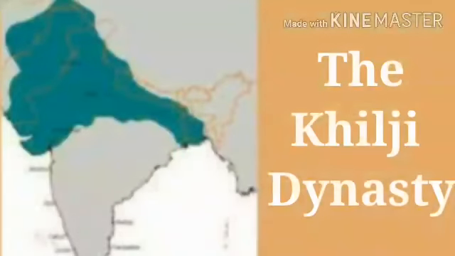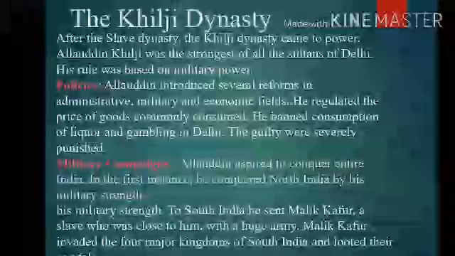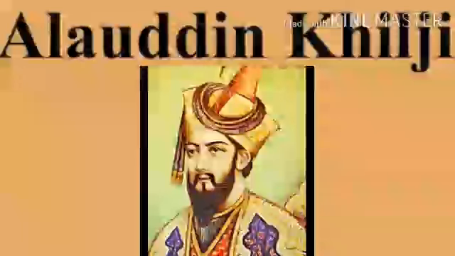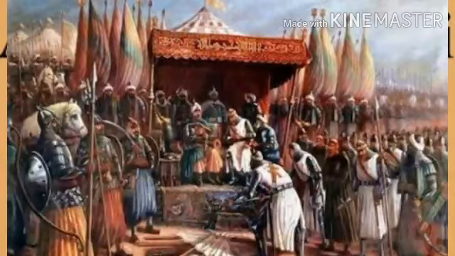Now let us see the information about the Khilji dynasty. After the slave dynasty, the Khilji dynasty came to power. Alauddin Khilji was the strongest of all the sultans of Delhi. His rule was based on military power.